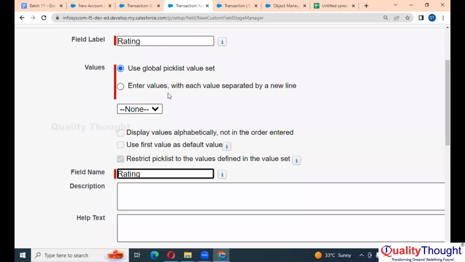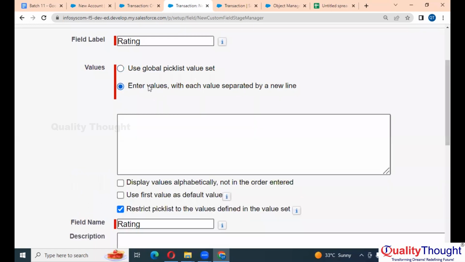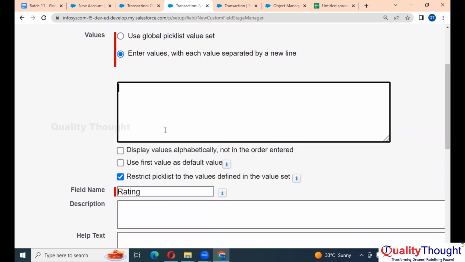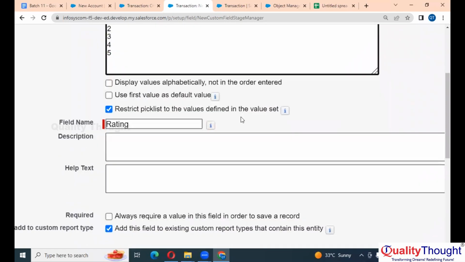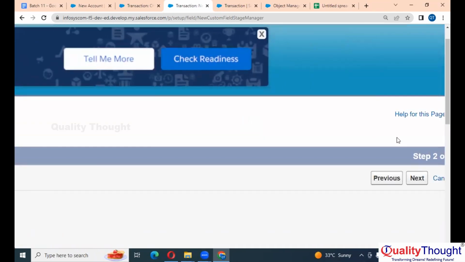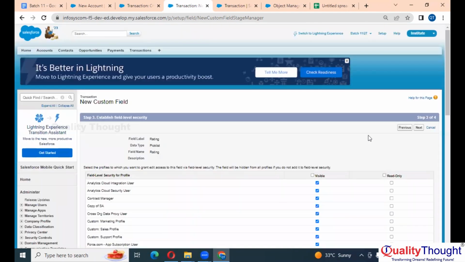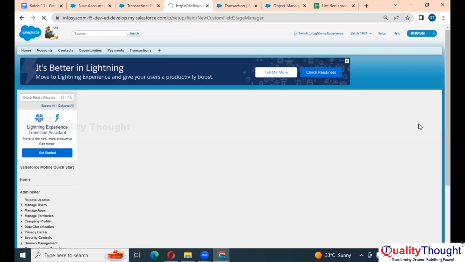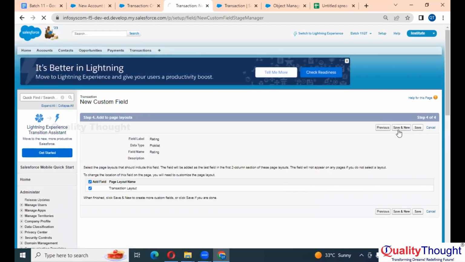Same way here, I need to choose this option to enter the values. We'll also see what it means by global pick list in the next session. As of now, let's understand. Let's say 1, 2, 3, 4, and 5. 5 is enough, right? Next. Same like other fields. Next.